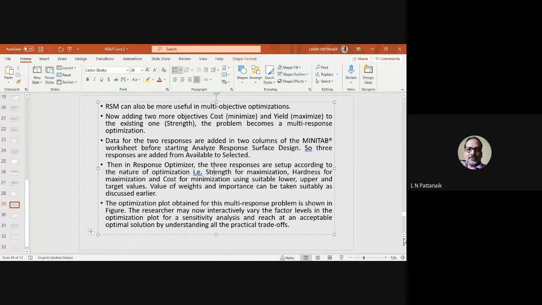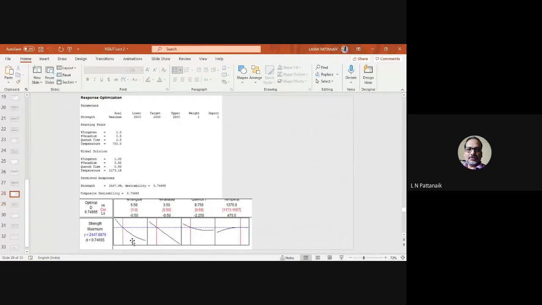So you can slide those bars, right? These red vertical lines for each of these factors. And you can look at the left-hand side figure, that is the maximum strength. So it will vary. So you can set a suitable value which is comfortable for your experiment or your process. Then you can proceed. So this is about RSM.